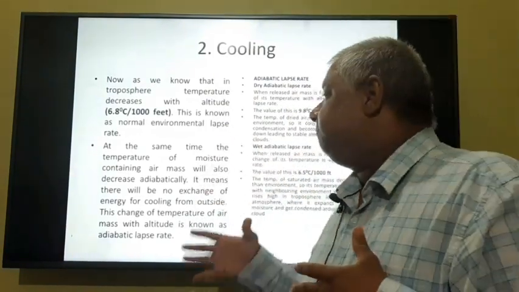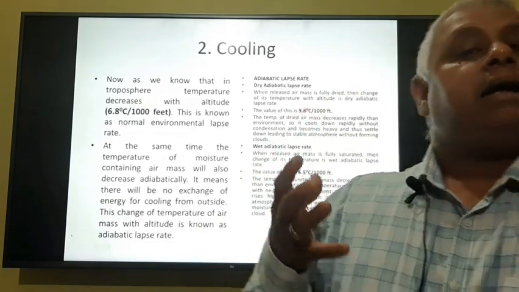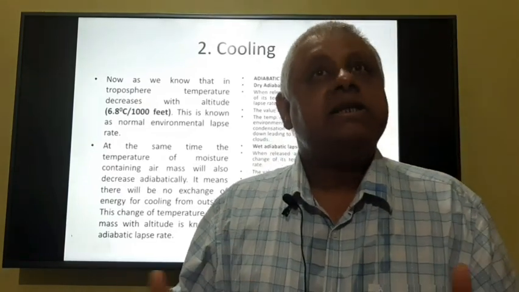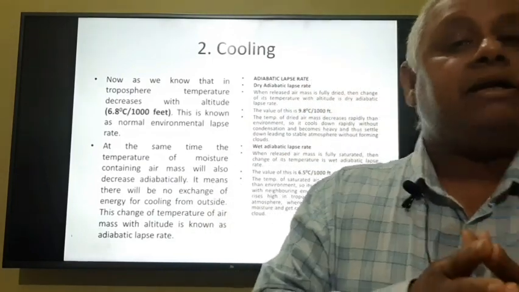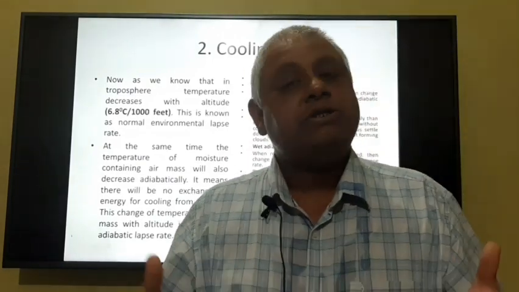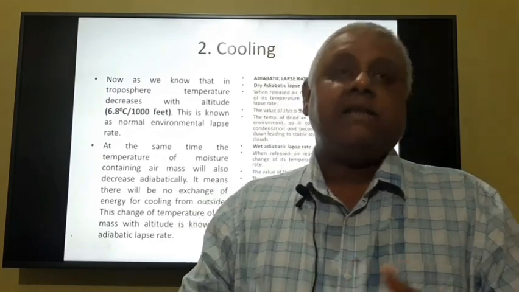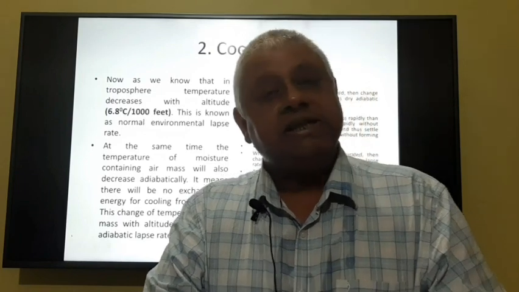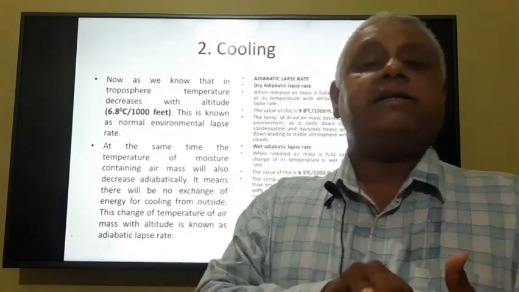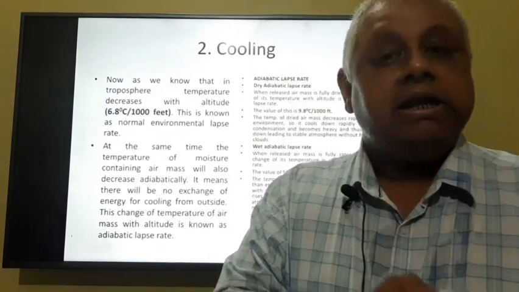At the same time, when an air mass containing moisture is released into this atmosphere, its temperature also changes with altitude, and the change of temperature of this air mass with respect to altitude is known as the adiabatic lapse rate.